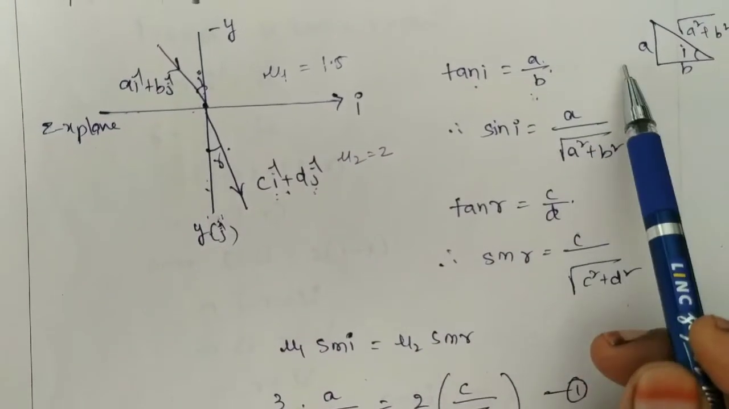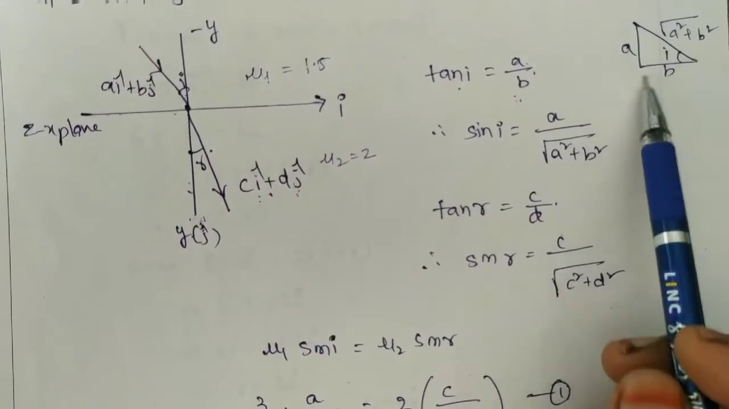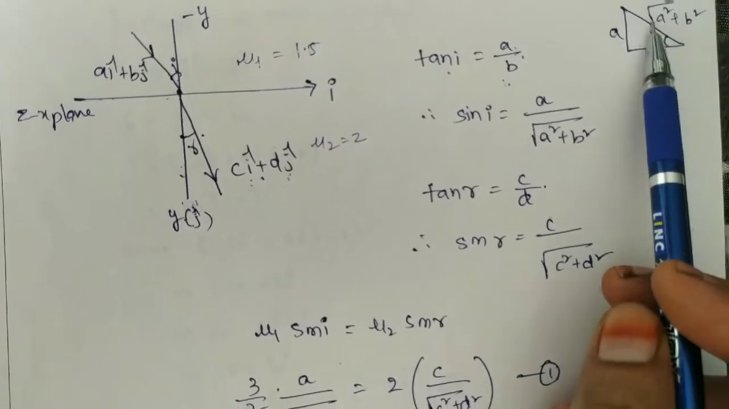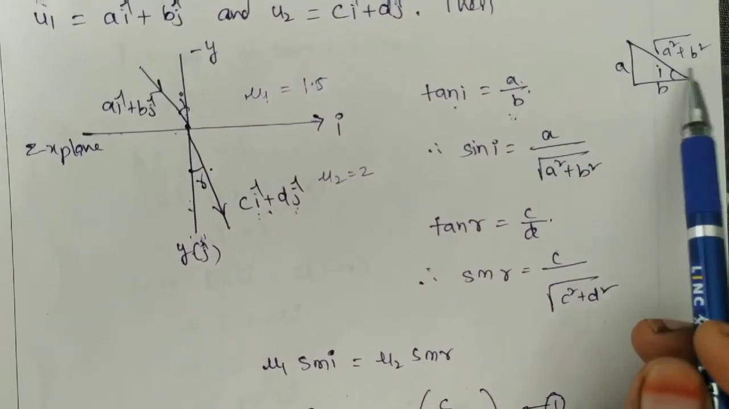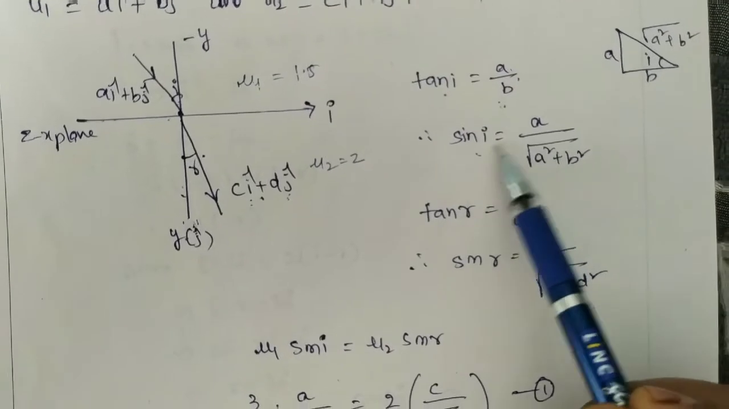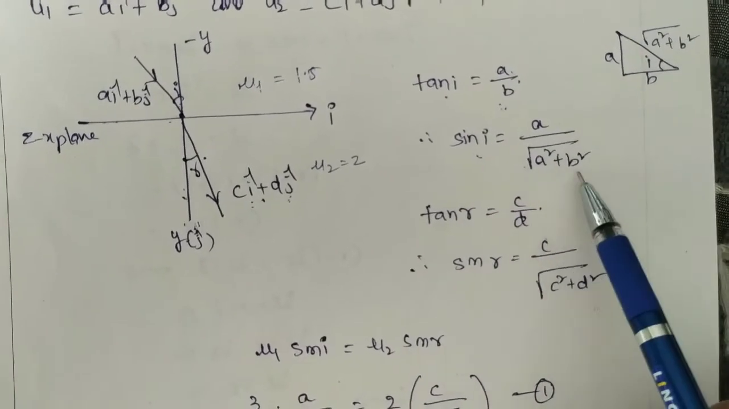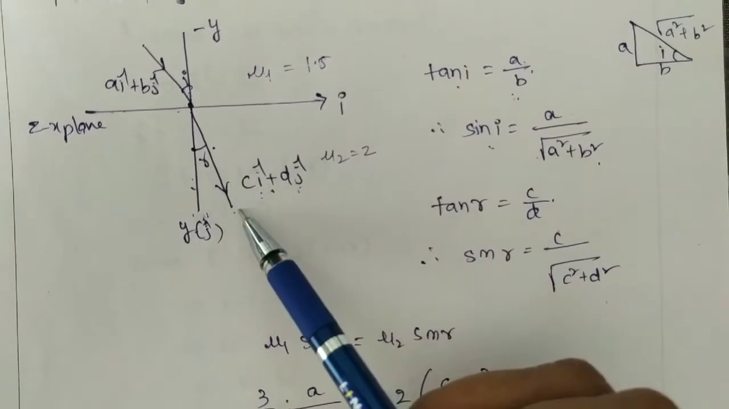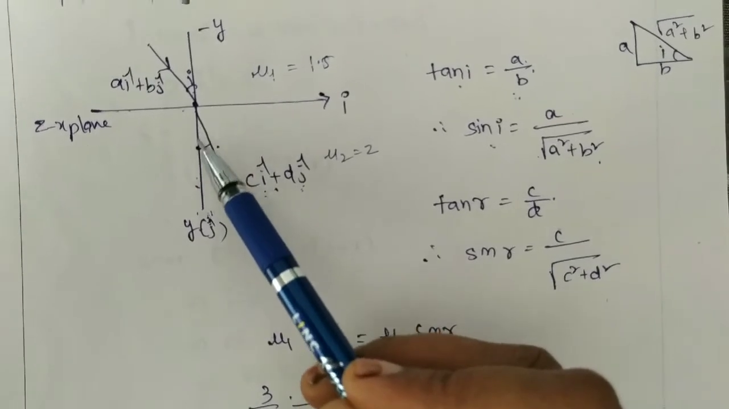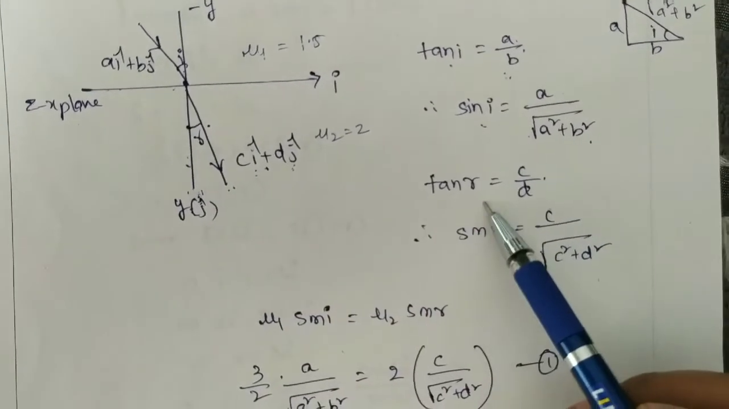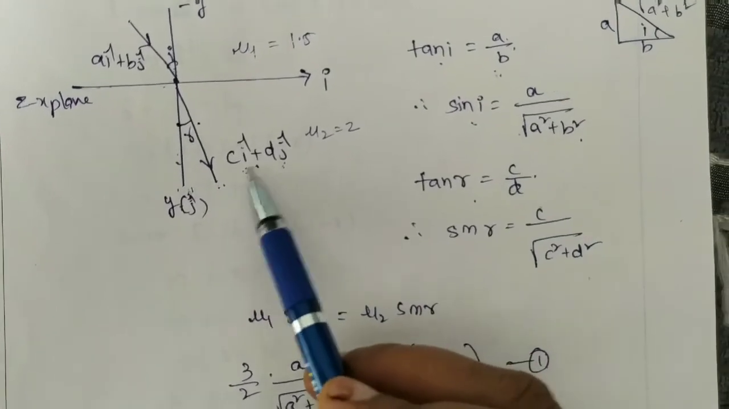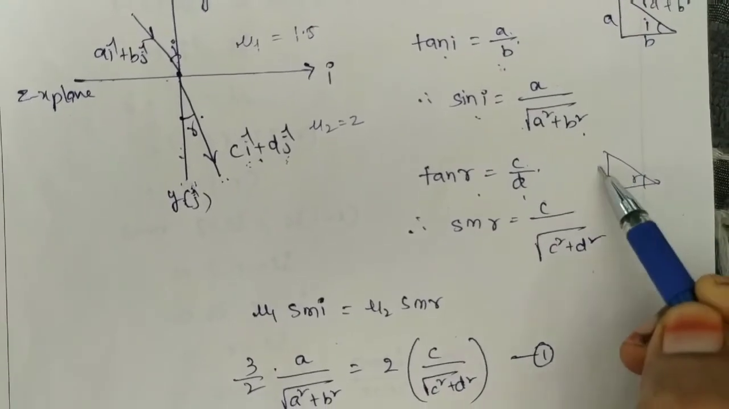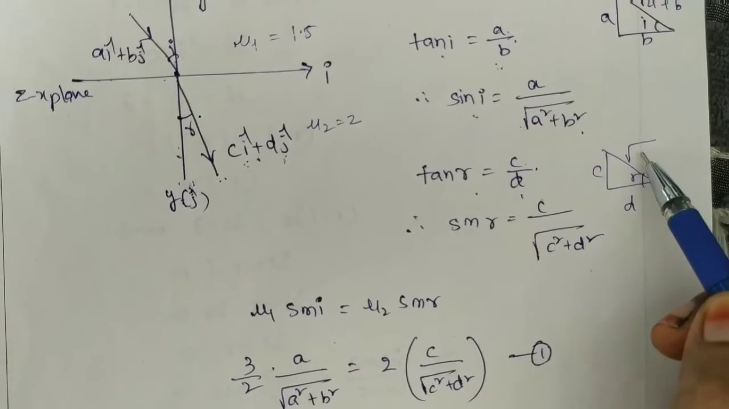So tan I is equal to a by b. Take this right angle triangle: this side is a, this is b, and the angle is I. Now calculate the hypotenuse, which is root over a square plus b square. From that, sin I is a by root over a square plus b square. Similarly, the unit vector along the refracted ray makes an angle r with the y-axis. So tan r is x component by y component, that is c by d. Similarly here, sin r.